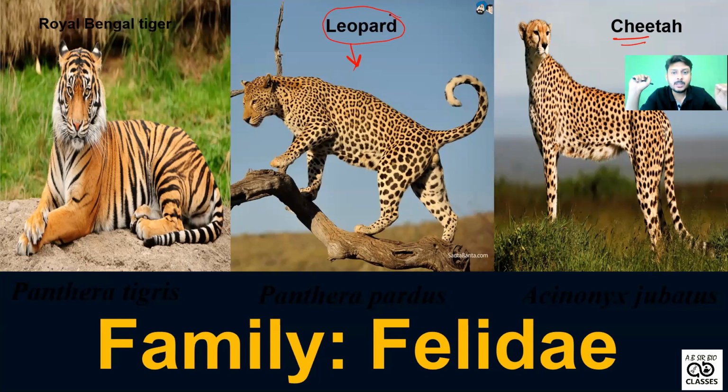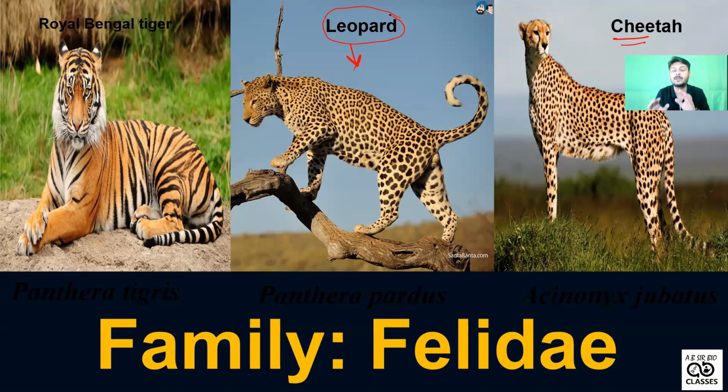The scientific name of the Royal Bengal tiger is Panthera tigris. The scientific name of the leopard is Panthera pardus. The scientific name of the cheetah is Acinonyx jubatus. The cheetah is not Panthera. Panthera tigris is tiger, Panthera pardus is leopard.